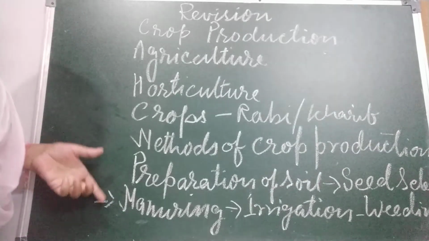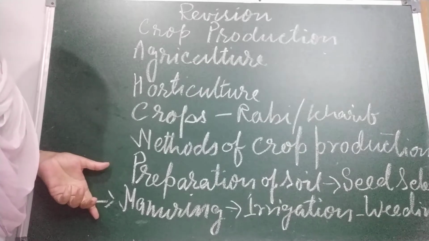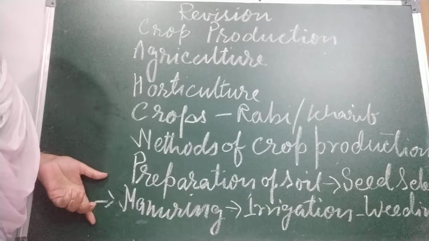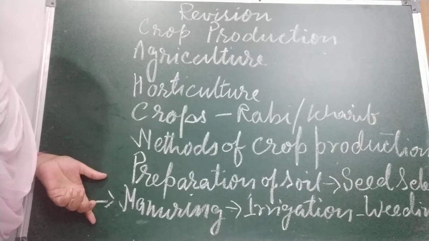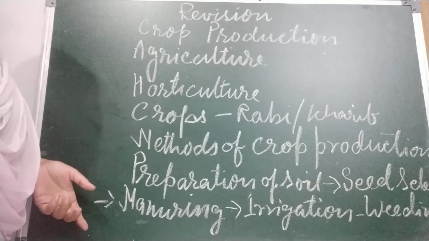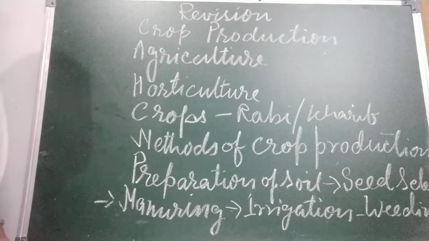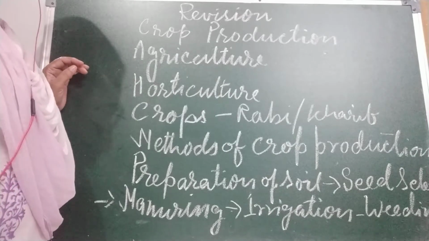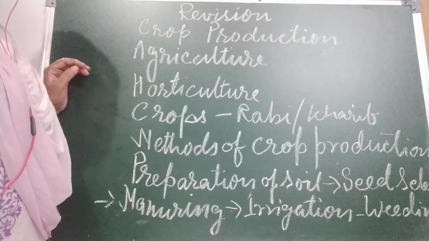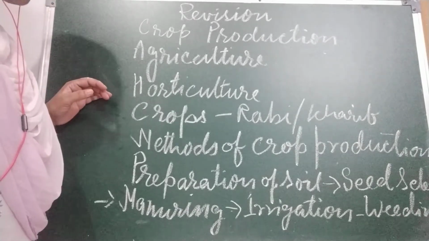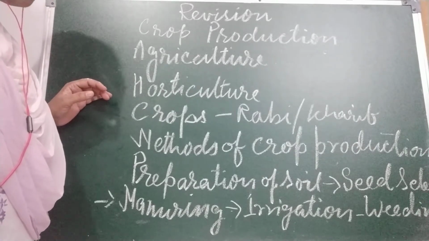So farmers add fertilizers. Fertilizers are human made chemical substances that contain one or more nutrients essential for plant growth. NPK is the most common fertilizer and stands for nitrogen, P stands for phosphorus and K for potassium. Okay children, after that irrigation. What is irrigation? Irrigation means supplying water to crops in the field.